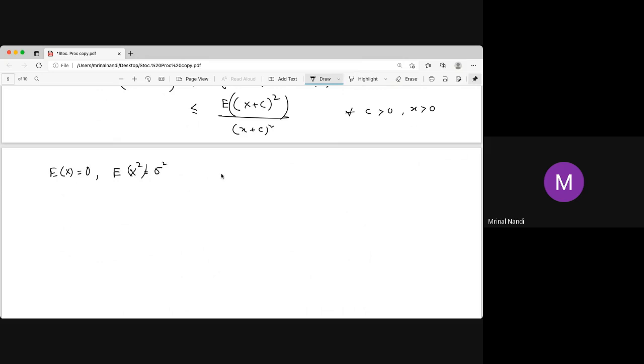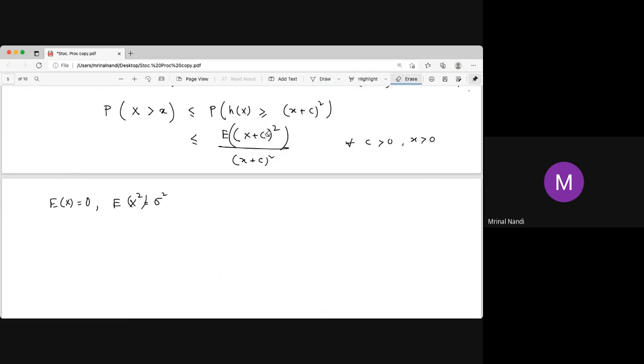Now we know, for all c, this is a function of c. The right hand side is a function of c, and we already proved that the probability of X greater than or equal to x is less than or equal to something which involves some c.